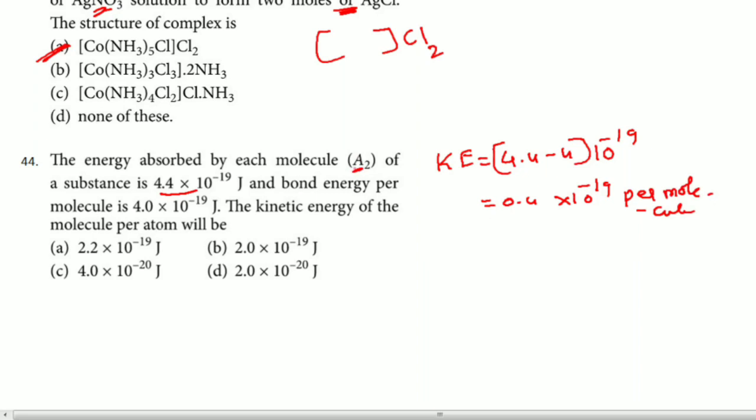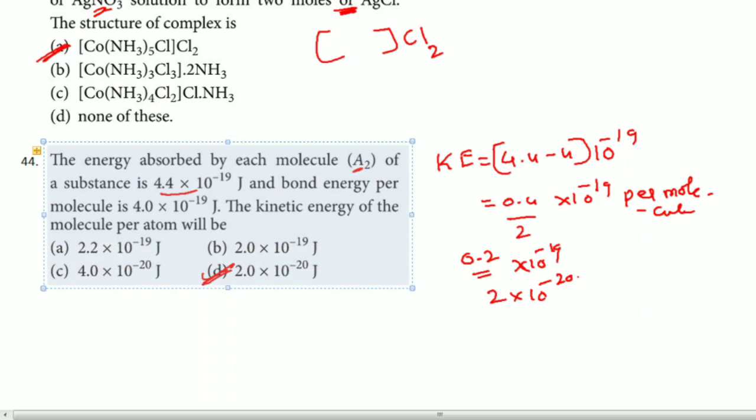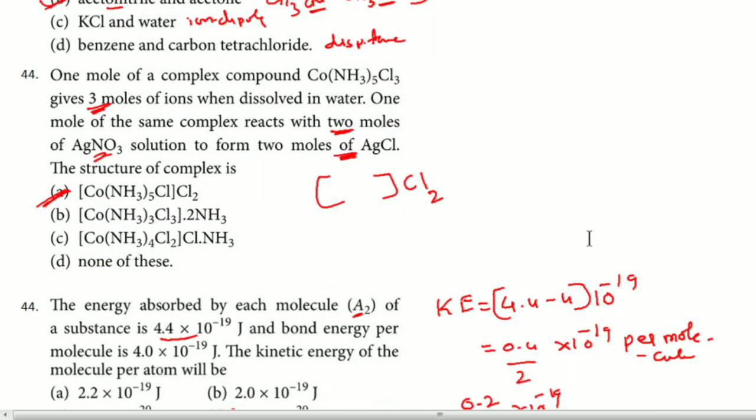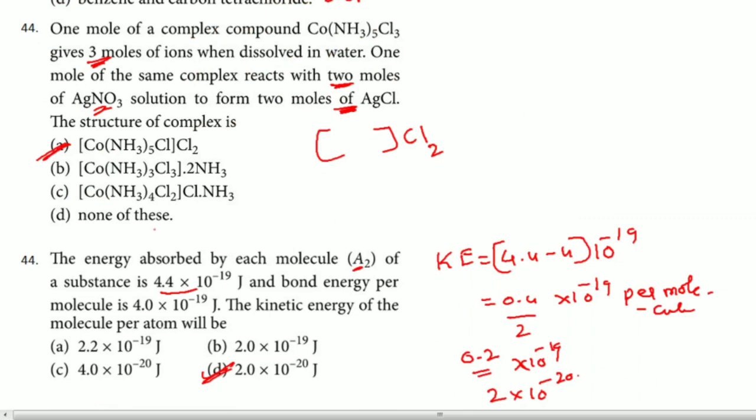So here A2 is there, correct? Per molecule means 2 atoms are there. Hence I have to divide this by 2. If I do, you get 0.2 into 10 to the power minus 19, nothing but 2 into 10 to the power minus 20. So D is the answer in this particular case, right? So that is the 45th question. Actually, the question number is the same for this and that, 44 and 44, so total 45 questions are over. So this question number should be 45.